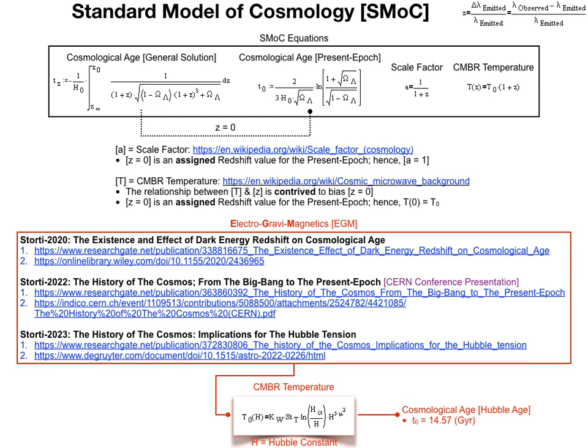However, if we look at the electrogravity-magnetic construct, we can see that the cosmic microwave background radiation temperature equation contains the Hubble constant, as it should. Moreover, utilizing this connectivity to the rate of cosmological expansion, Storti is able to predict that the true cosmological age is actually the Hubble age. This adds approximately 800 million years to the standard model of cosmology estimate, and explains the additional time required for the formation of large-scale galactic structures, as observed by the James Webb Space Telescope.